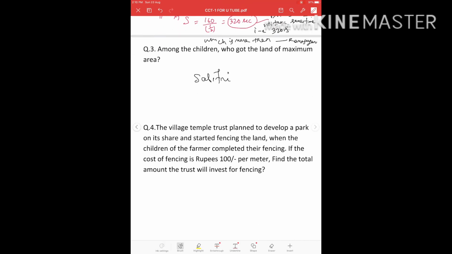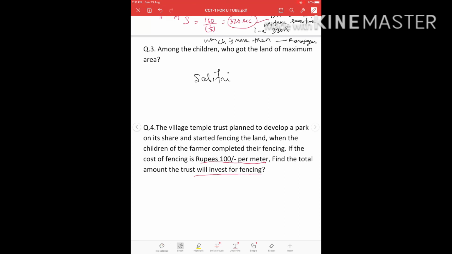Okay, now come to the fourth one. The village temple trust planned to develop a park on its share and started fencing the land. When the children of the farmer completed their fencing, if the cost of fencing is rupees 100 per meter, find the total amount the trust will invest for fencing. Here actually reading is very important.